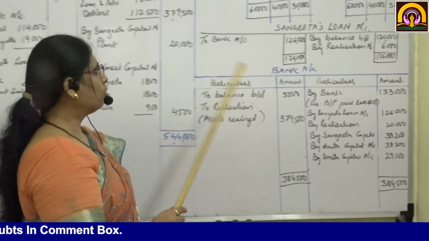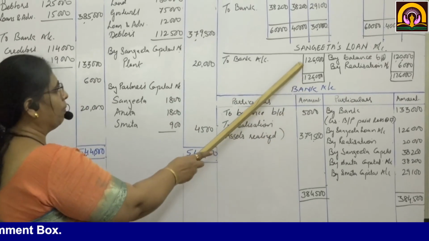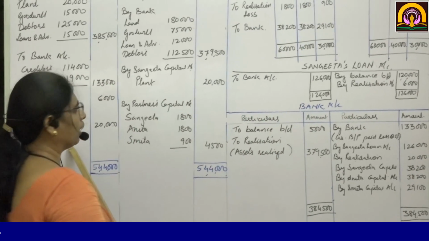Here we have completed the third sum. In this, two adjustments were there. One was the bank loan and the other was the contingent liabilities.